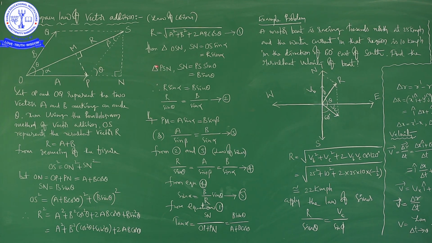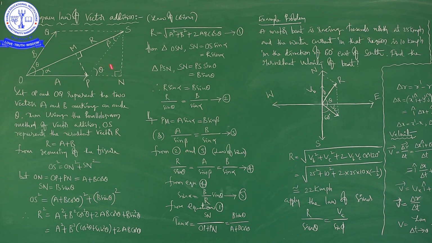Next, from triangle PSN. So, it is P, it is S, it is N. So, it is also a right angle triangle. OSN is a right angle triangle, PSN is also a right angle triangle. From triangle PSN, SN is equal to PS sin theta. When it is theta, this is PS cos theta, and this is PS sin theta. So, now I am writing SN is equal to PS sin theta. PS means what? It is the B vector, no?